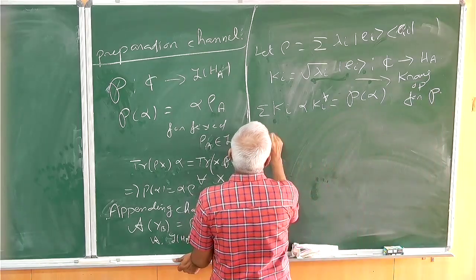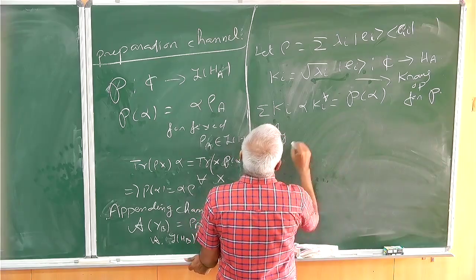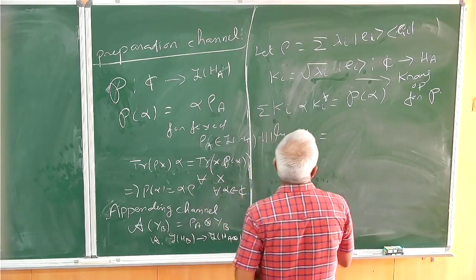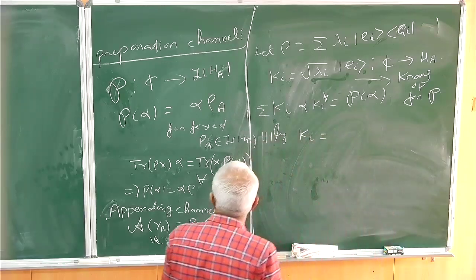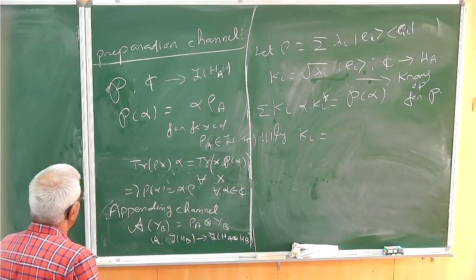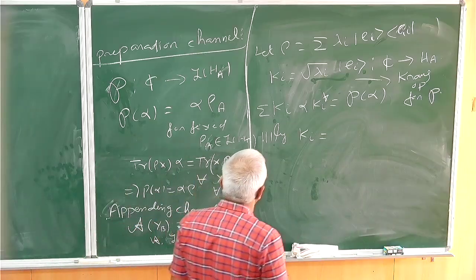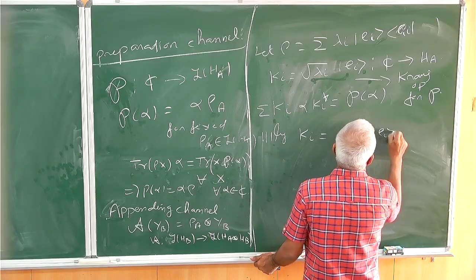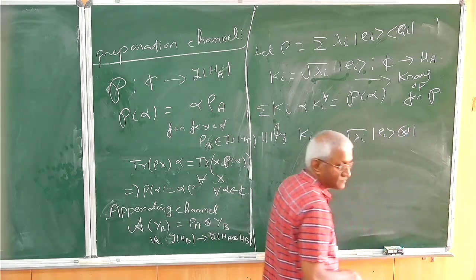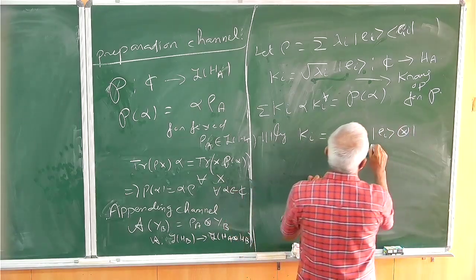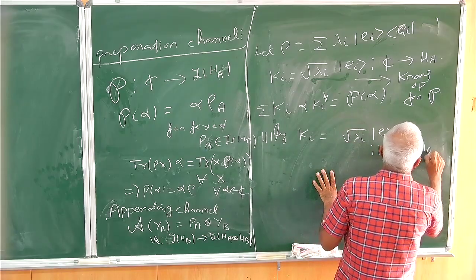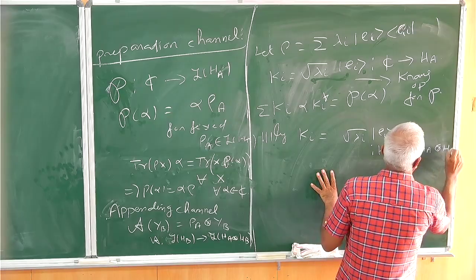And similarly, you can take Ki, so you have identity there, Ki to be square root of lambda I, Ei, tensor 1. This is a map from HB to HA tensor HB.